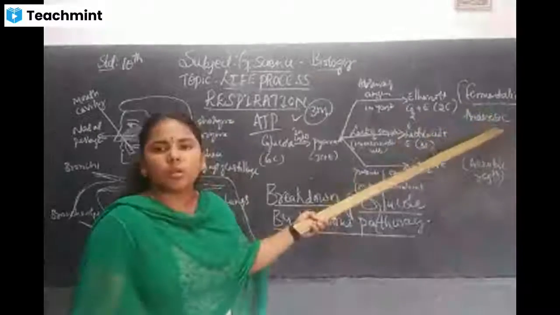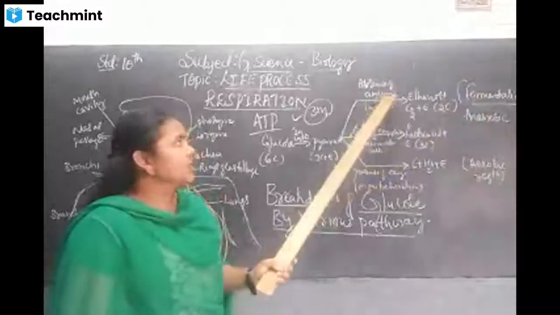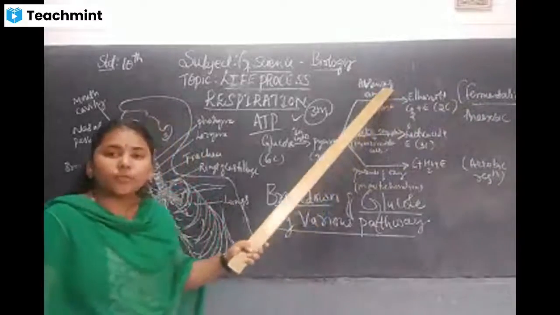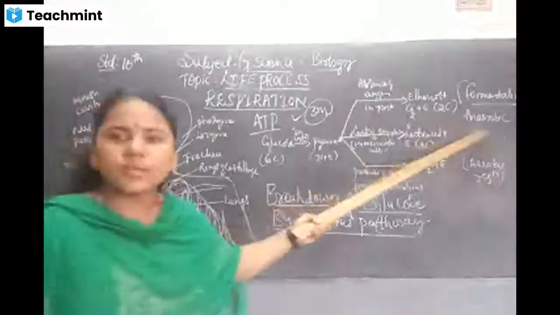That process is called fermentation. Hence, the process happening in the absence of oxygen is called anaerobic respiration.